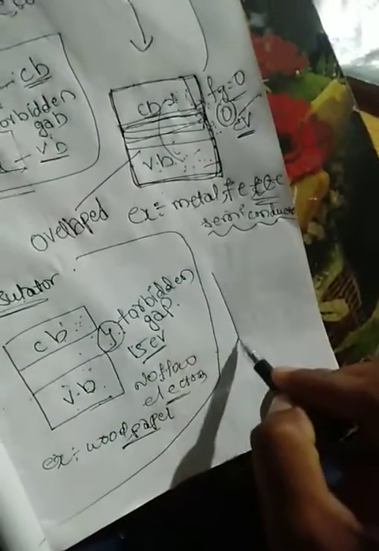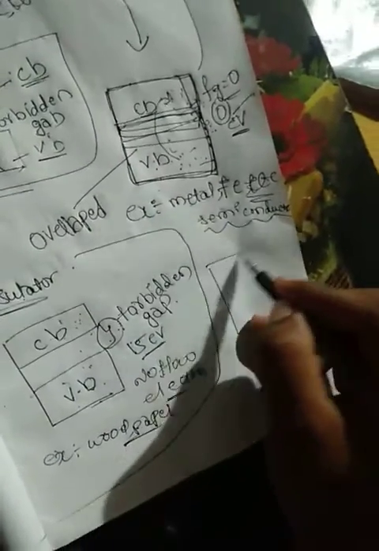The next substance is the semiconductor. Let us draw this type of substance.